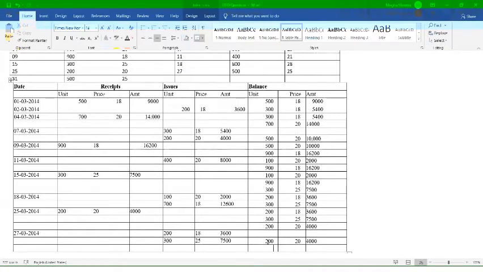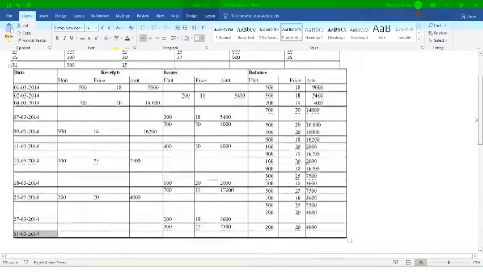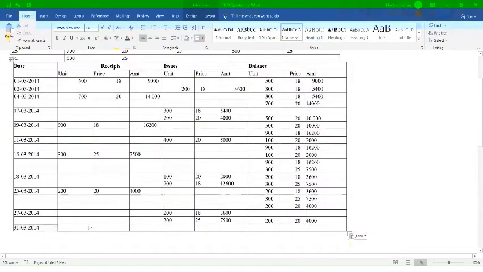Now next comes the last transaction, that is on 31st of March. What have you done on 31st of March? You have purchased 500 units on 31st of March. So we can write over here 31st of March, how many units did you purchase? You have purchased 500 units. So we can write 500 units.